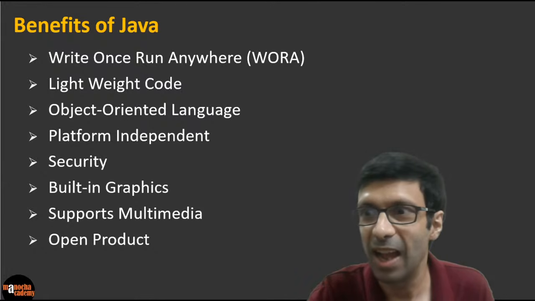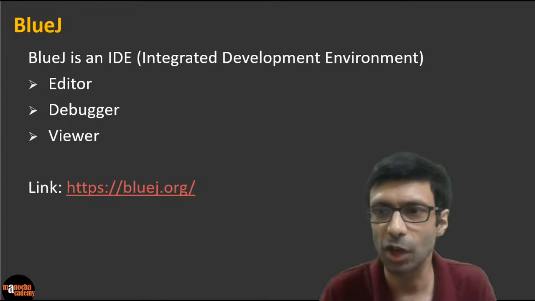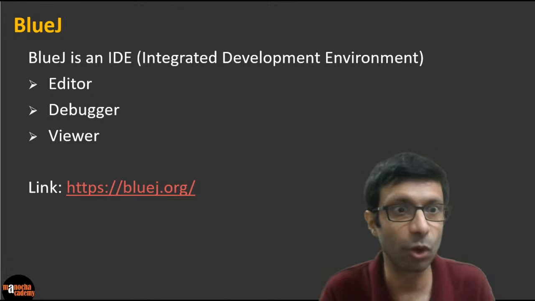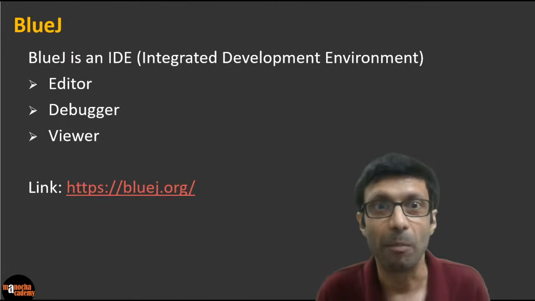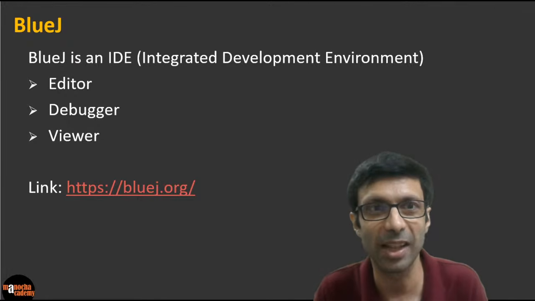So that's great. And so where do we write the Java code? One, of course, you can write the code in Notepad, right? You can just pick up a simple editor and write it. But we'll be using BlueJ in today's live class, right?